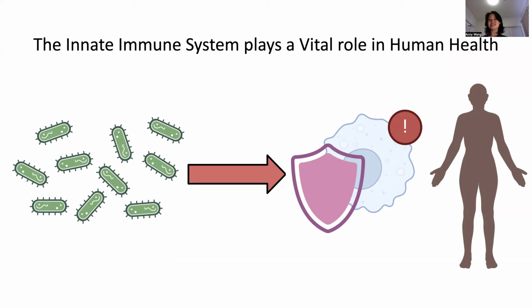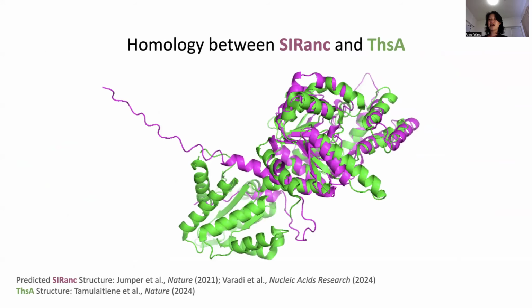To better understand the innate immune system and its impact on human health, collaborators of the Morehouse Lab sought to identify proteins with previously undefined innate immune function. In their search, they identified a human protein called SIRanc, as it was structurally similar to a bacterial innate immune protein, the SIRanc. SIRanc was shown by our collaborators to be essential to respond to certain types of bacterial and viral infections.